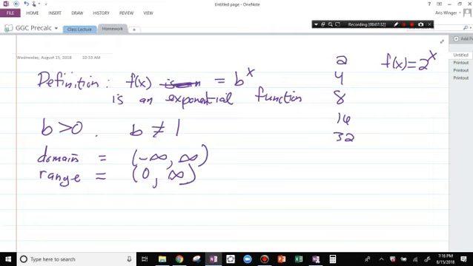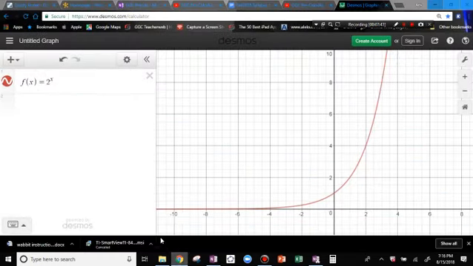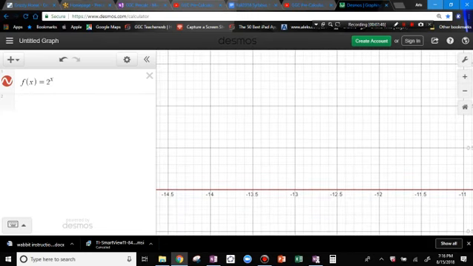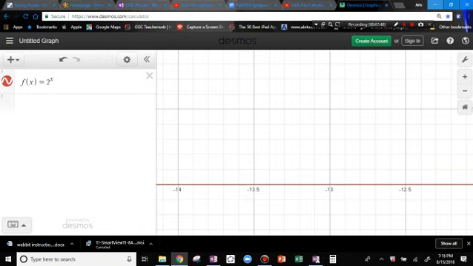Two to the x is one of my favorite functions. What do you mean by not including the 0? Thank you for your question. That means that this graph, if I zoom in on it, you see the red part of this? It never touches the axis. It never actually hits 0. So when I leave out 0, it means that I can have any number greater than 0, but not 0 itself.